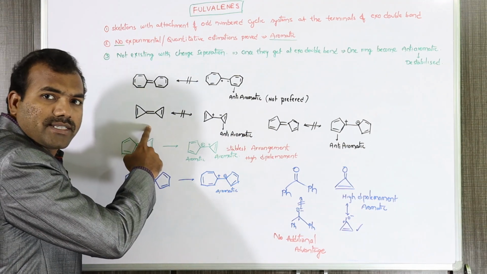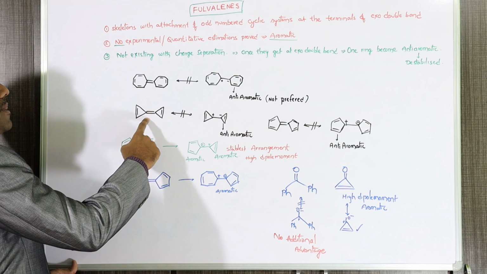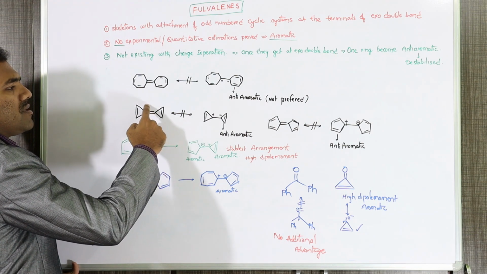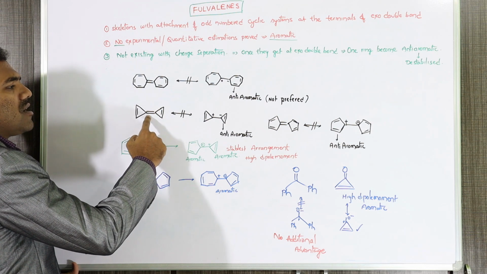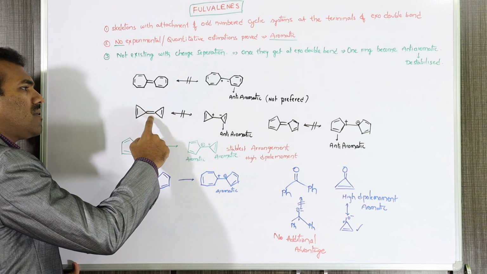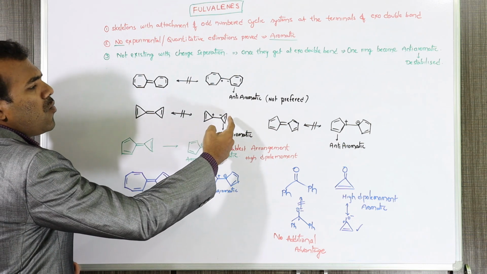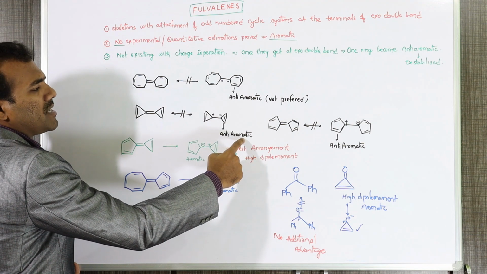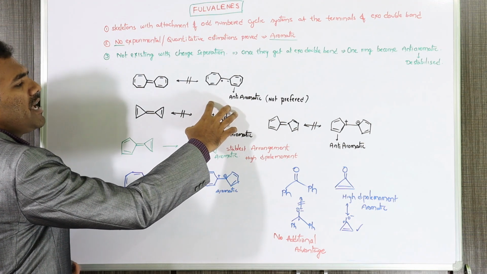Next, take this example, triafulvalene. Here also, if there is any chance of a dipole moment at this exo double bond, then immediately one ring will get destabilized due to the anti-aromatic property. So this structure will not exist.